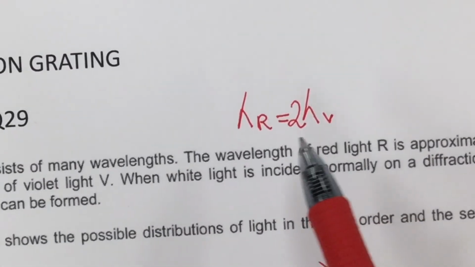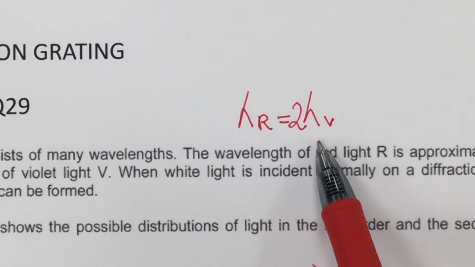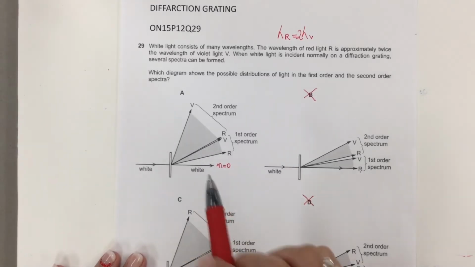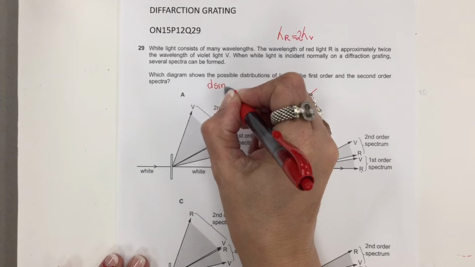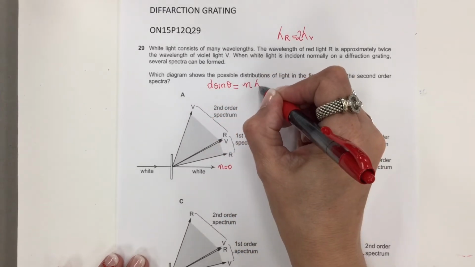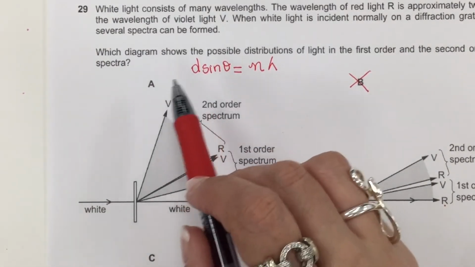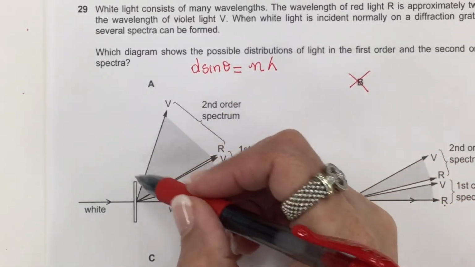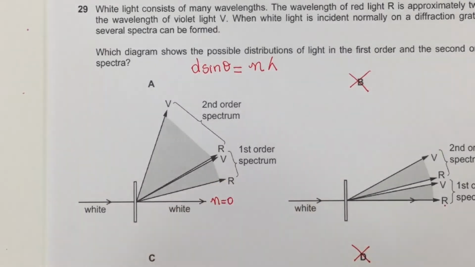And we are going to use this information right here in the beginning of the problem. They say the wavelength of red is twice the wavelength of violet. So the formula for diffraction grating is d sin θ equals the order number times the wavelength, n λ. So let's take a look at d. d is a specification for the diffraction grating. In this case, it is constant for both types of light.